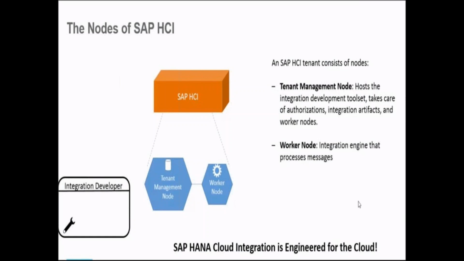What SAP did is they divided your HCI into 2 parts. One is called the tenant management node and the other is called the worker node.